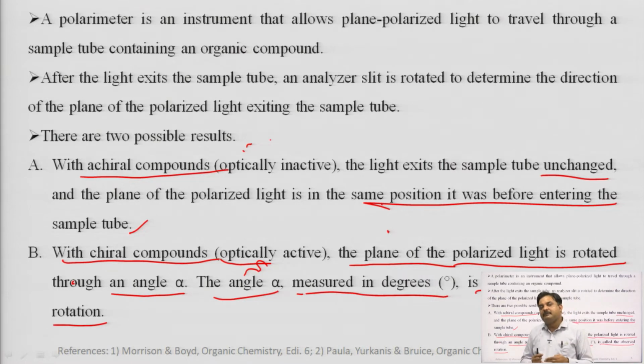If the medium or molecule is achiral, it does not show any optical activity, so it will not affect the plane polarized light. The angle of the passing plane polarized light will be the same as it was on entering the sample.